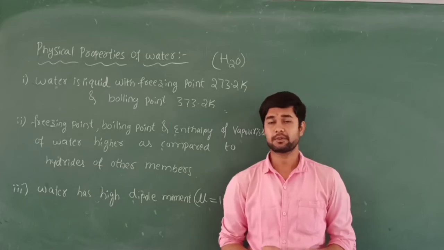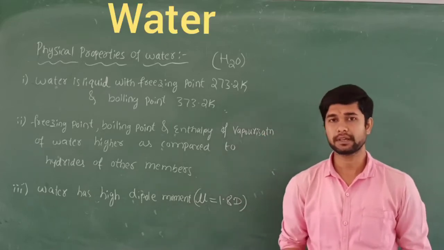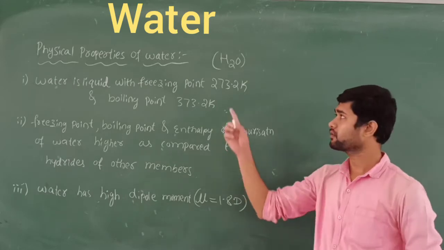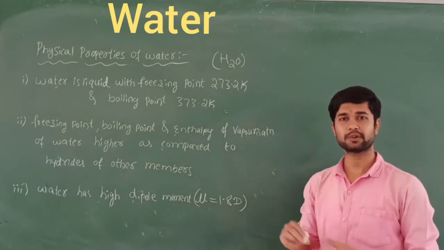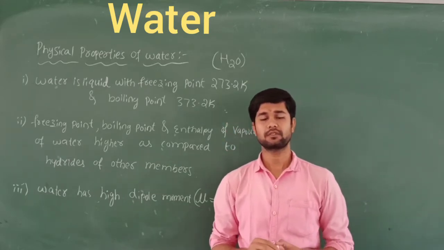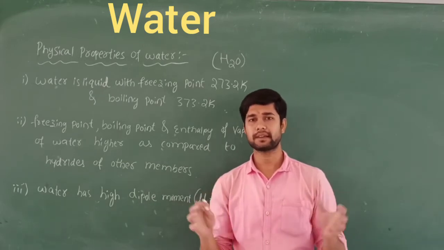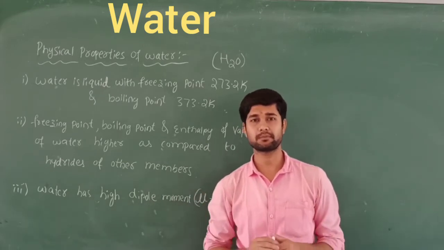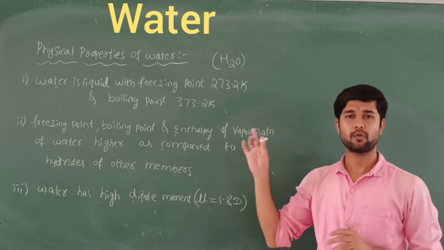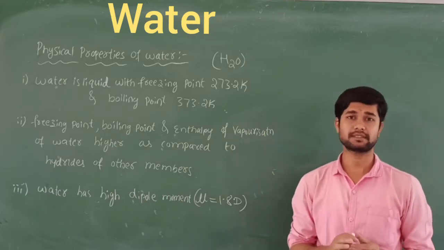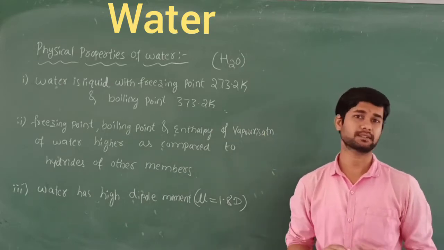Let's discuss the last concept of the hydrogen chapter, that is called water. Water means H2O, so you know this one. All living creatures, human beings, animals, and plants, require water. So water is very much essential to live on this earth, right?